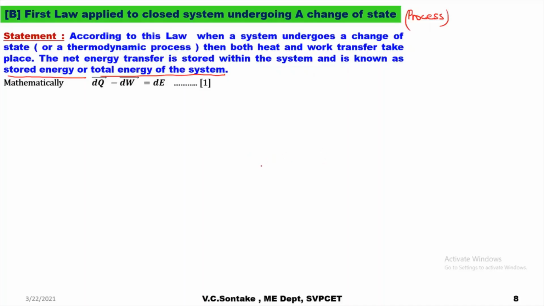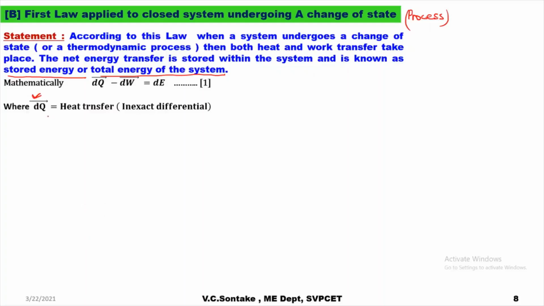Let's say this is equation number 1. This is the mathematical expression of this statement for a closed system undergoing a process, where dq is heat transfer, and we know that heat transfer is an inexact differential, a path function. Please mind well, here I have put an arrow over the dq.